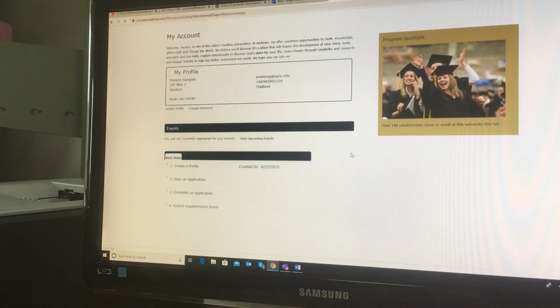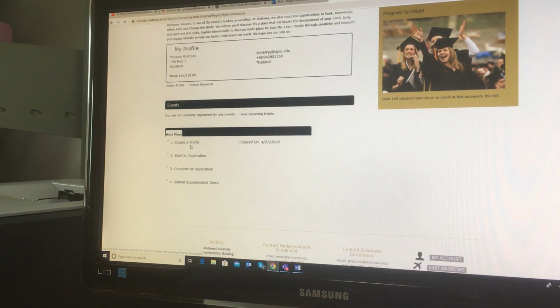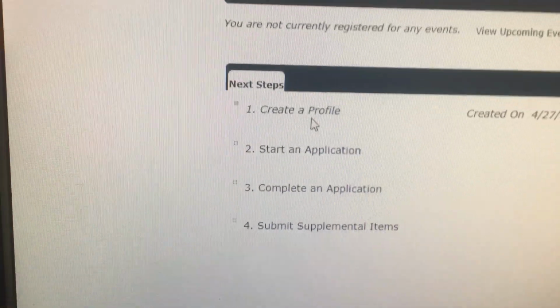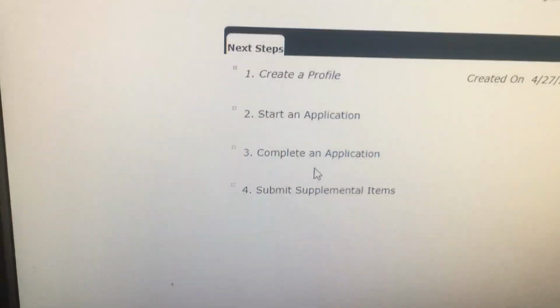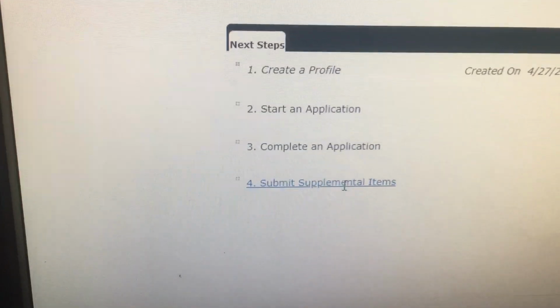Okay, so now you have here the steps that you have to go through in order to apply. So basically you have step number 1, and we just finished that, create profile. That's where we are right now. Now we are ready to start an application. After starting an application, complete an application, and then we submit supplemental items.